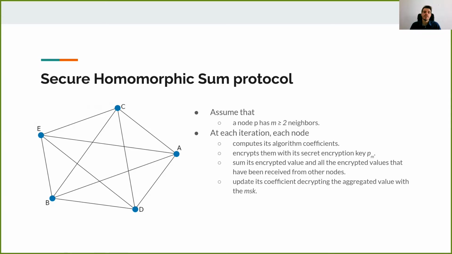In our protocol, first we assume that each node has at least two neighbors, and our protocol works in this way. At each iteration, each node computes its algorithm coefficients and then encrypts these coefficients with the m keys that correspond to the node's neighbors, and then sends each of these encrypted values to the corresponding nodes.